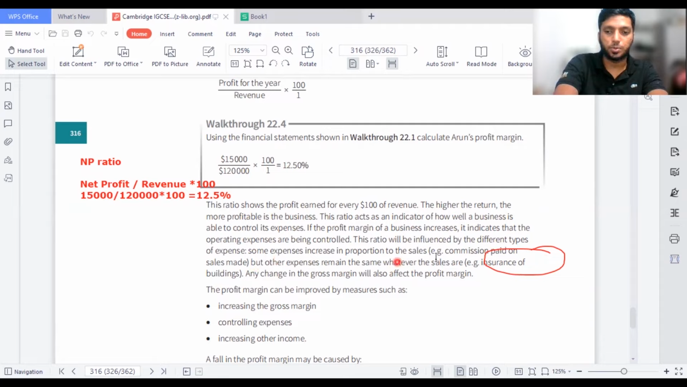Some expenses increase in proportion to the sales. Example: commission paid on sales made. But other expenses remain the same whatever the sales are, like insurance of buildings. Any change in gross margin will also affect the profit margin. So in easy ways, when we are taking the profit margin ratios, the reason why it has fallen down,